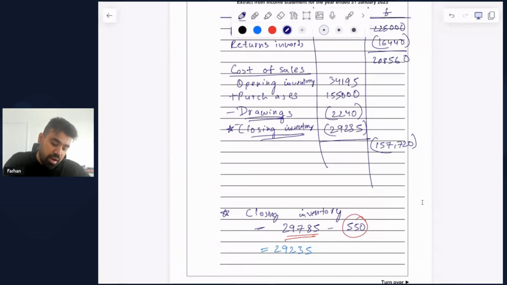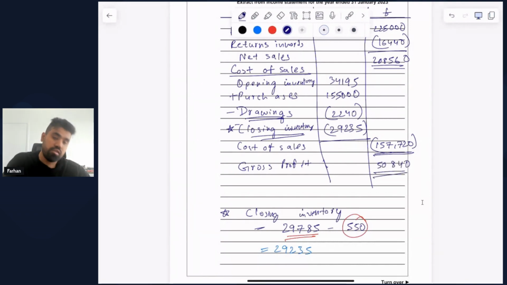Again, this is in bracket because the way this works is that we take our net sales, which is 208,560, and subtract our cost of goods sold from that amount, which is 157,720, and we arrive at our gross profit in this case. So the gross profit that we can derive is 50,840. So that's all for question number 12.